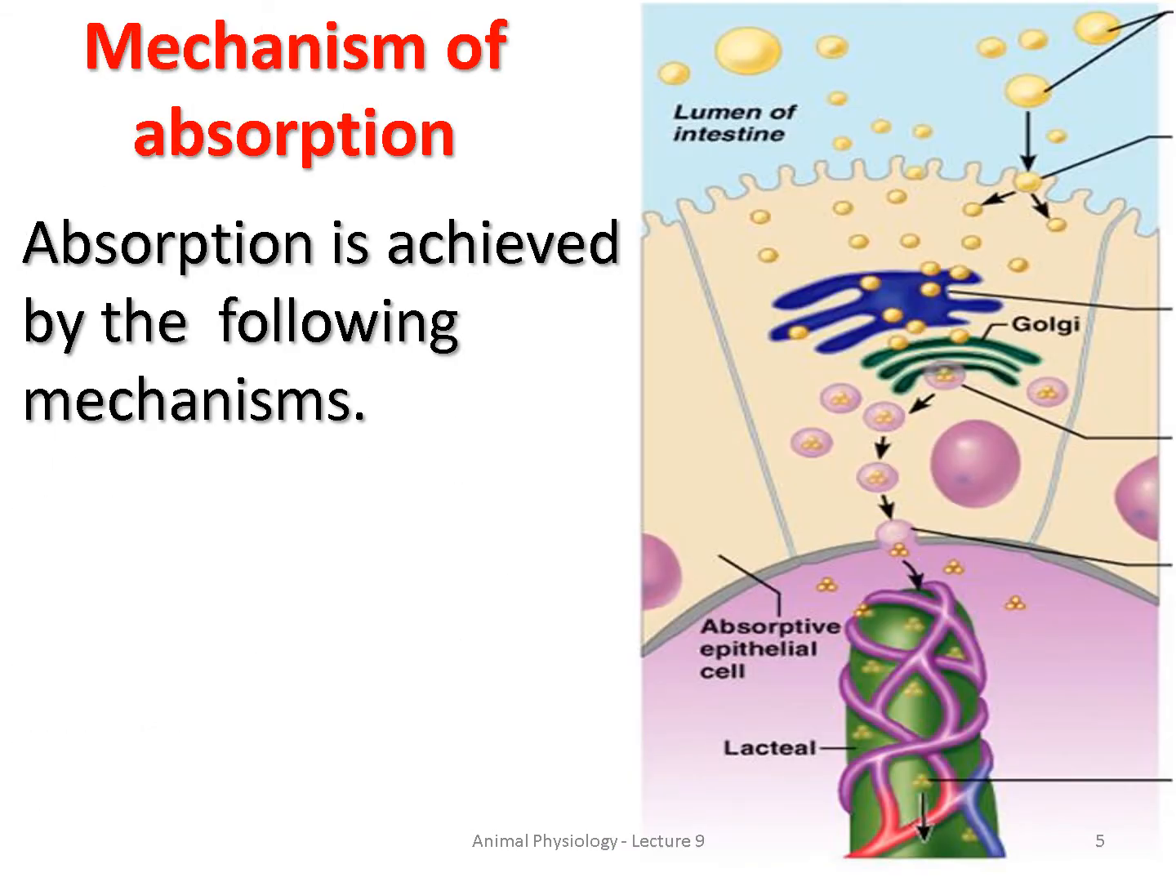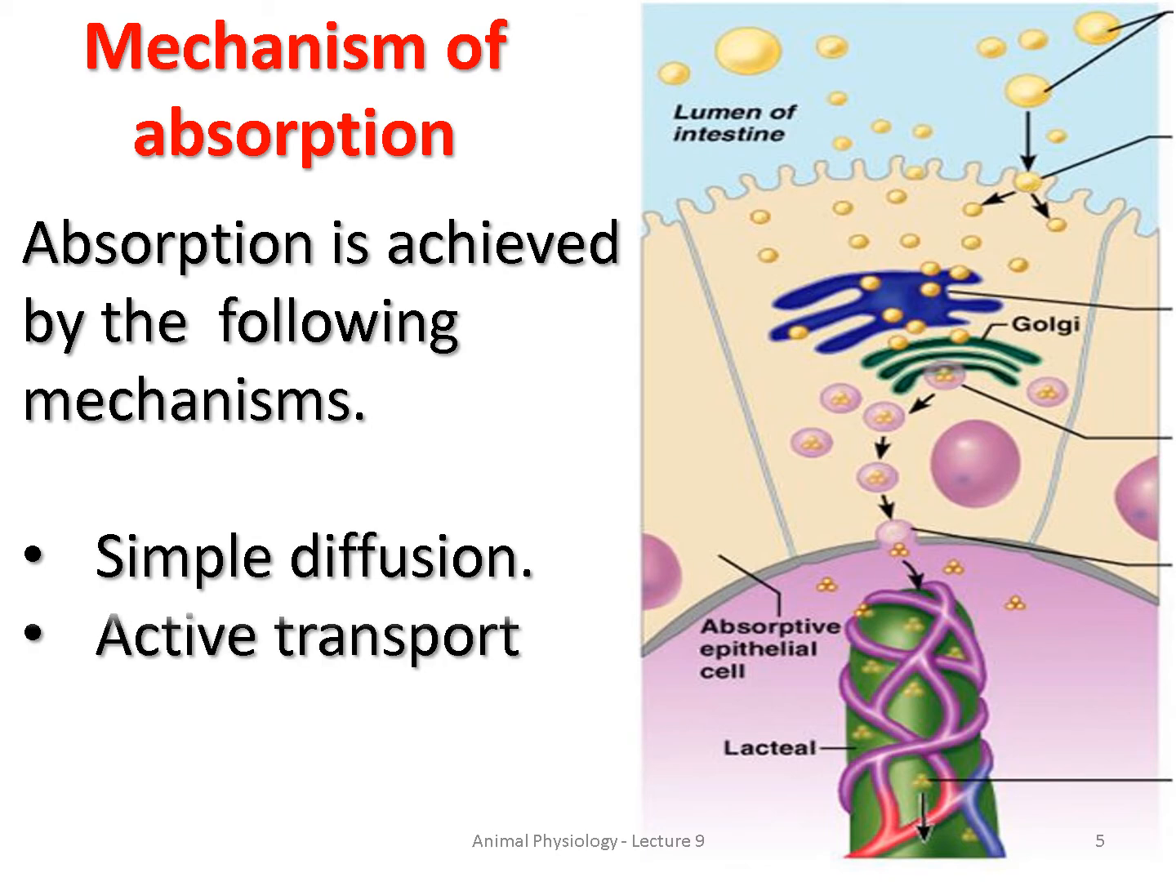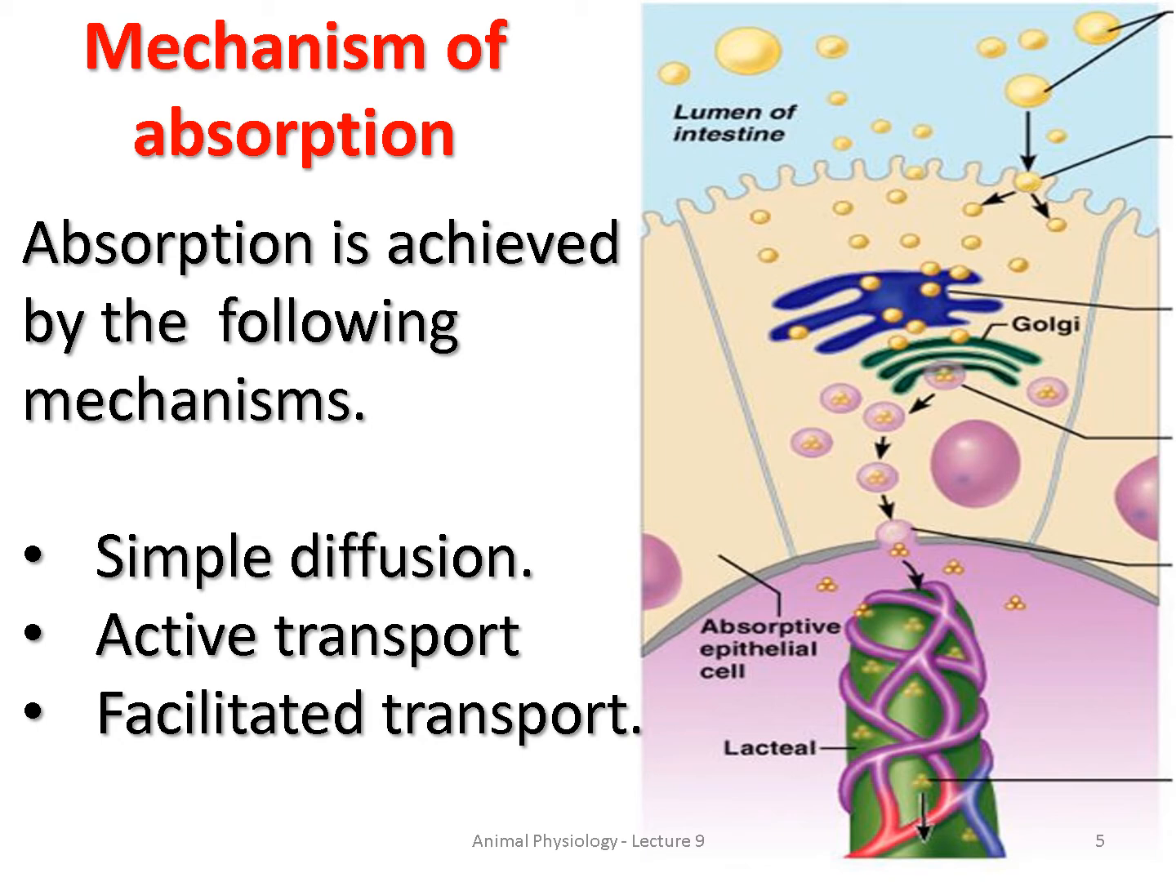Now we will see the mechanism of absorption. Mainly, there are four mechanisms. The first one is simple diffusion. The second one is active transport. The third one is facilitated transport. And the fourth one is passive transport. So, under the mechanism of absorption, we can see all these four methods.